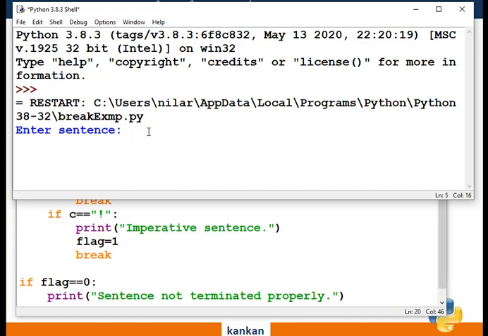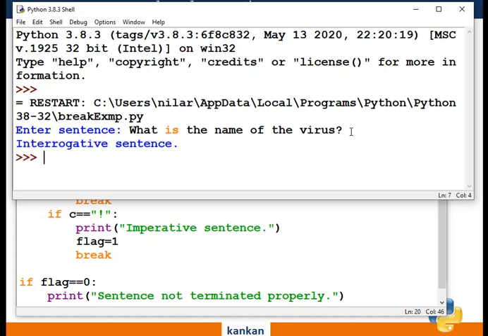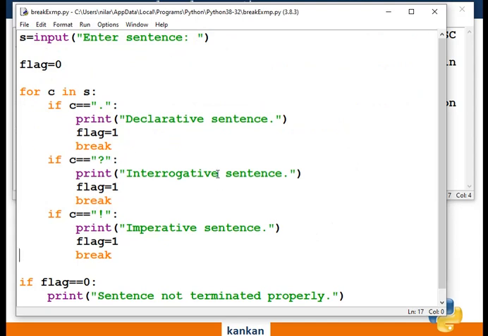Okay. Just I am writing: what is the name of the virus? What is the name of the virus? This is my first input, and the last symbol is a question mark. So it will be an interrogative sentence. According to our logic, it will be an interrogative sentence. Clear? So what happened first?